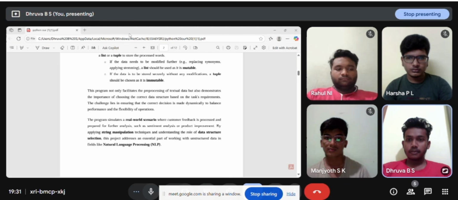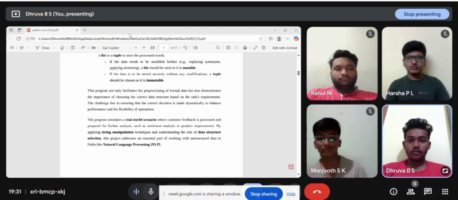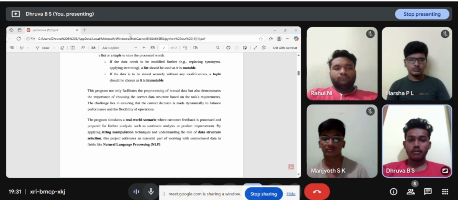This program not only facilitates the processing of textual data but also demonstrates the importance of choosing the correct data structure based on the task requirements. The challenge lies in ensuring that the correct decision is made dynamically to balance performance and flexibility of operations.